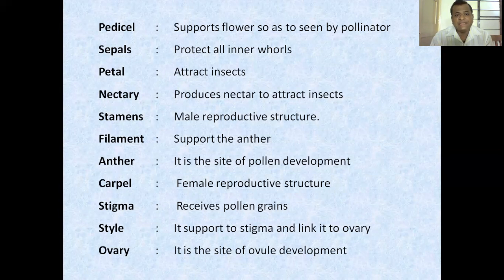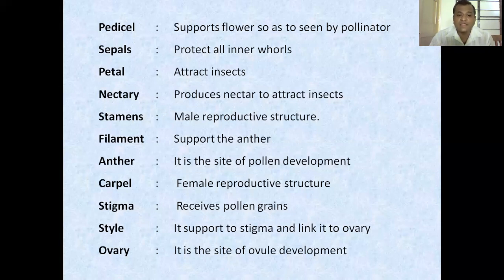First of all, the pedicel. It supports the flower so that it is seen by the pollinator. Then the sepals are the outermost whorl of the flower, which protect all the inner whorls. Next to the sepals are the petals. The petals are attractive, beautiful, colorful and full of smell so as to attract the pollinators and insects. The nectary produces nectar to attract the insects.